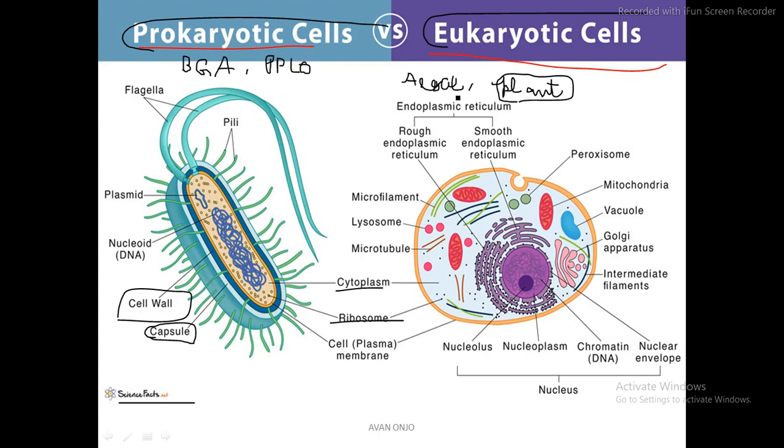Okay, now let us talk about the other thing, that is the nucleoid here, and the comparison is going to be done with the nucleus of the eukaryotic cell. So as you can see the nucleus here, it comprises various other subcomponents like nuclear envelope, chromatin, nucleoplasm, nucleolus. Now here you can see chromatin is DNA, nucleoid is DNA, but in the case of prokaryotic cell, the nucleoid is lying just like that. This dark blue colored thread-like structure is what is known as nucleoid. Okay, and this is just lying like that in the cytoplasm. There is no particular structure, there is no particular covering inside which it is found.